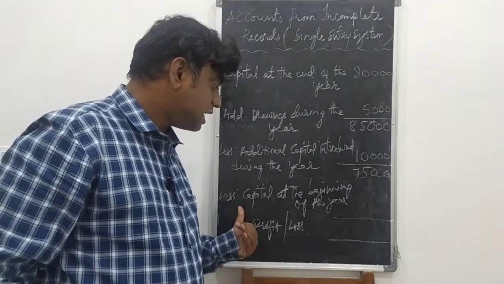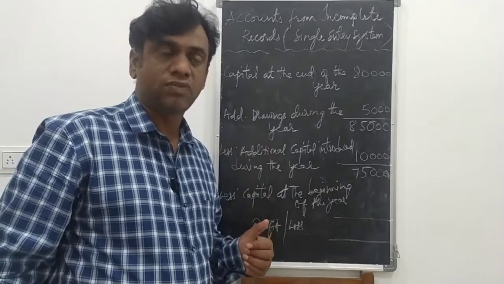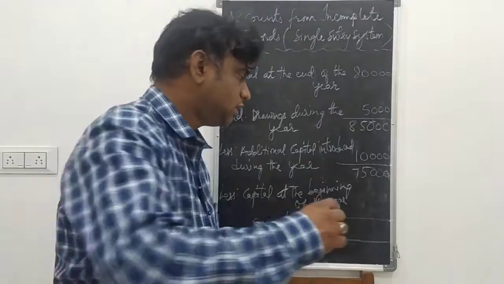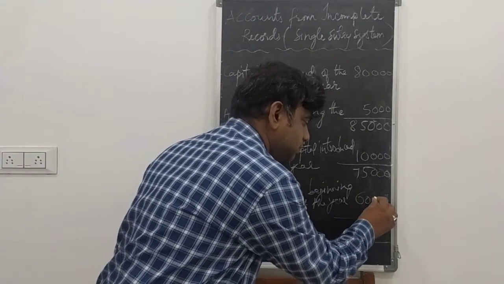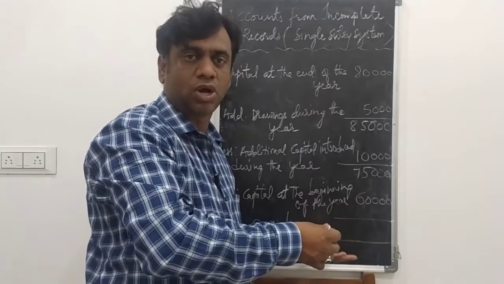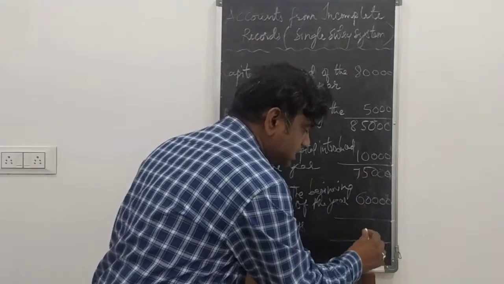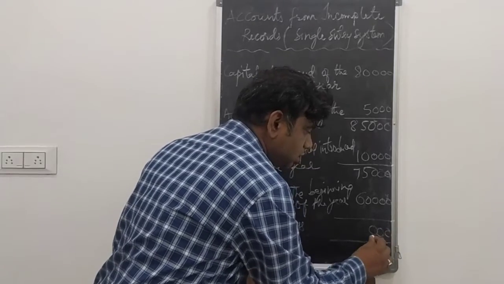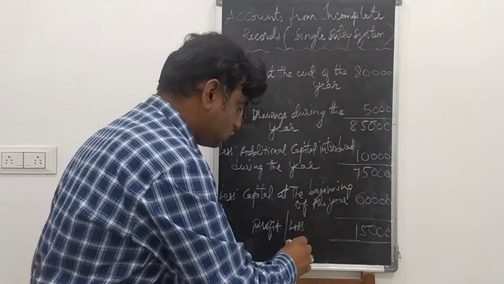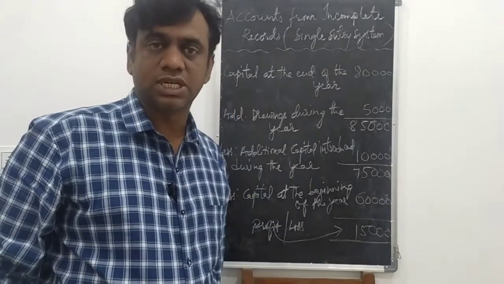After that, less capital at the beginning of the year. That should be deducted, for example 60,000. So the balance is favorable, that is it is in plus, 75,000 minus 60,000, it will be 15,000. So this is the profit of this business.